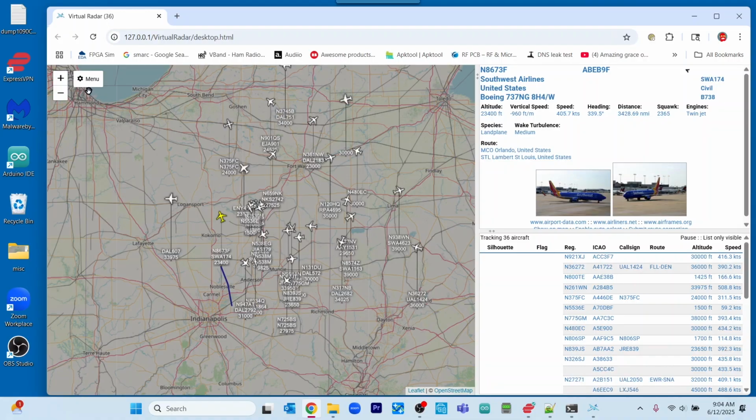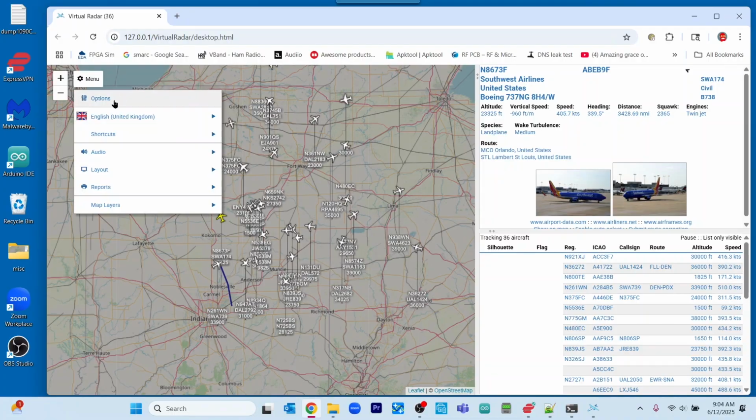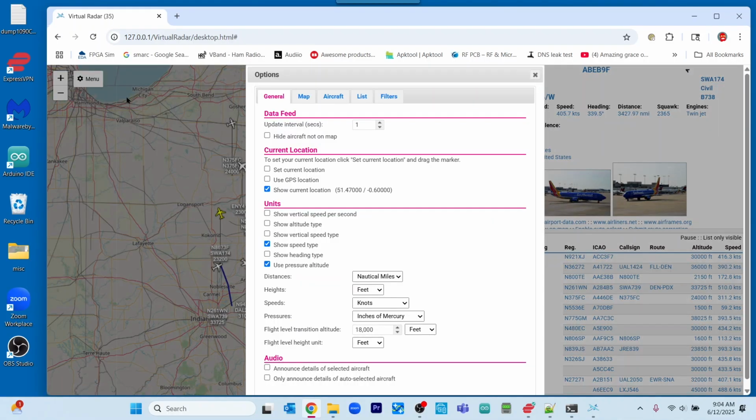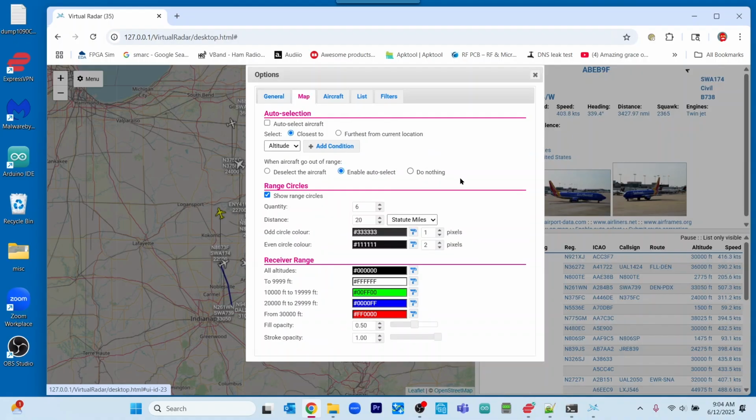Now, we can come over here to the menu and we can click on this. There are a number of different options here, and you can come in here and set this up to however you desire. And there's also, you can change the colors, you can show range circles.